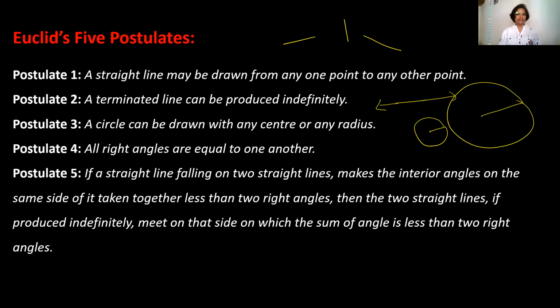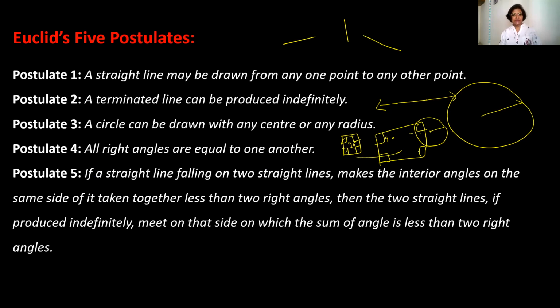Postulate 4: all right angles are equal to one another. Whether you are making a small shape, these are right angles, and these are all equal to 90 degrees. If you are making it bigger in this shape, then also these will be right angles and these also will be 90 degrees. So all right angles are equal to one another wherever you make them, no matter what.